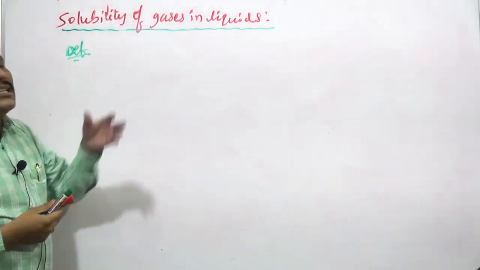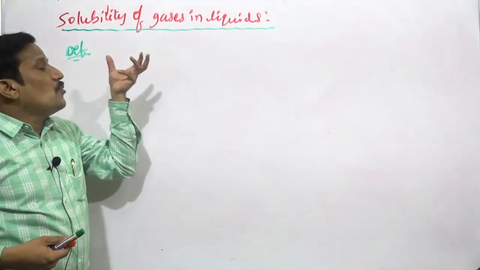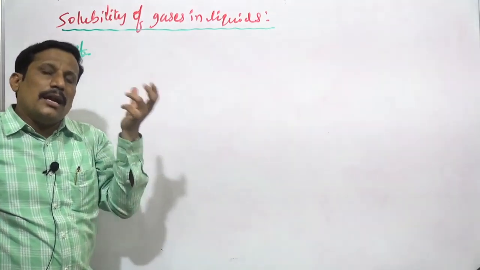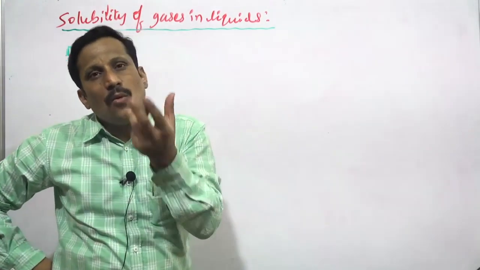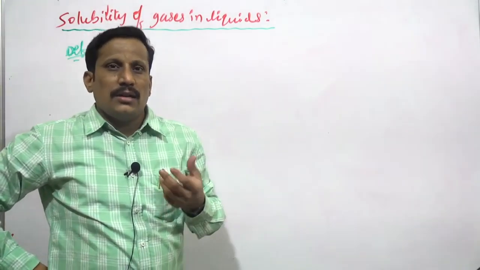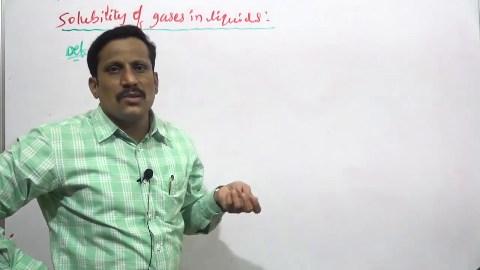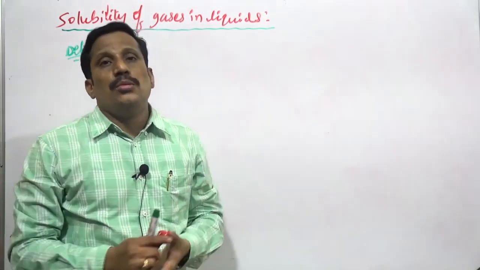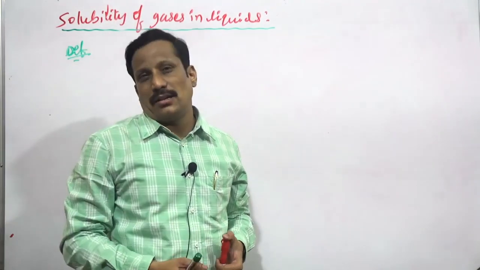It is the volume of a gas dissolving in a fixed volume of a solvent. Say 100 ml of a solvent, or 100 grams of a solvent, I am taking. How much is it soluble? How many cm cube is soluble in 100 cm cube of a solvent?